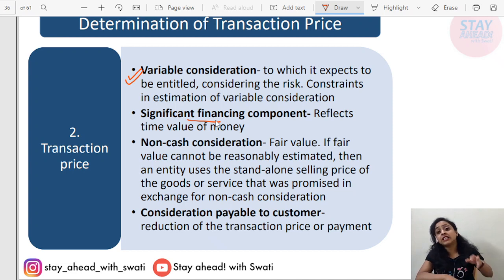But if you are paying for the next 5 years in EMIs with interest and all, the same cost of the car becomes approximately rupees 15 lakh for you. So the 5 lakh additional is just due to the time difference, that you are paying later after 5 years. Such amount is the financing component. Such amount is the interest component. So whenever the transaction price includes a significant financing component, it will be treated as interest, and it will always reflect the time value of money, that is the present value of money. This is just because of the time value.